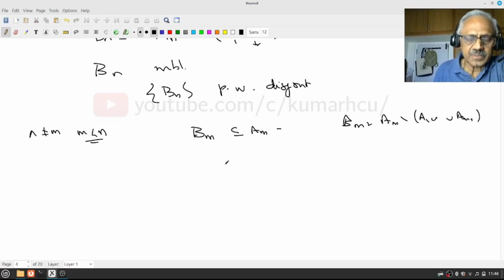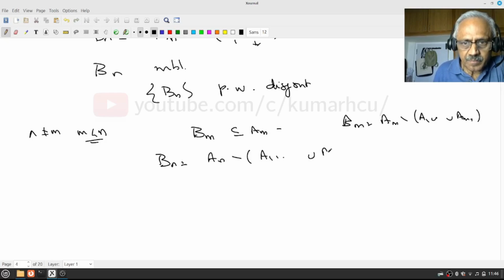But Bn is An with A1 to An minus 1 removed, which includes Am. Therefore Bm and Bn are disjoint. So these are pairwise disjoint.